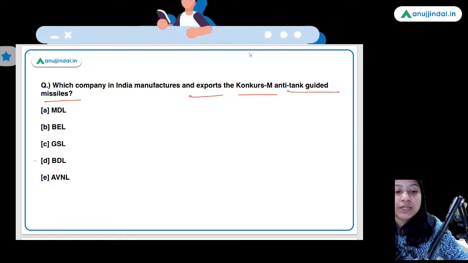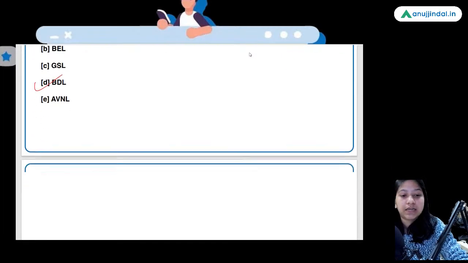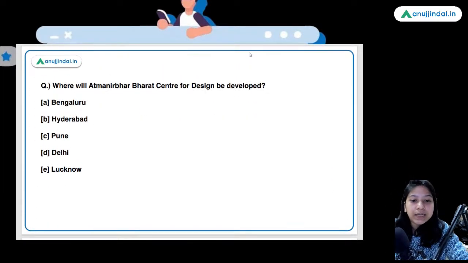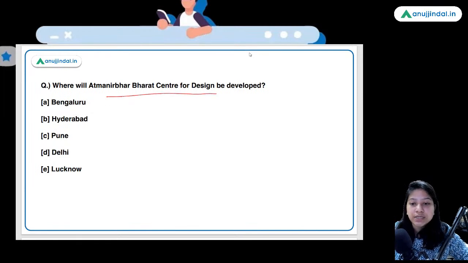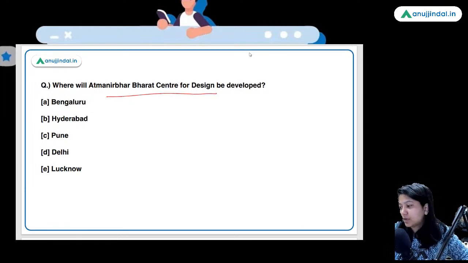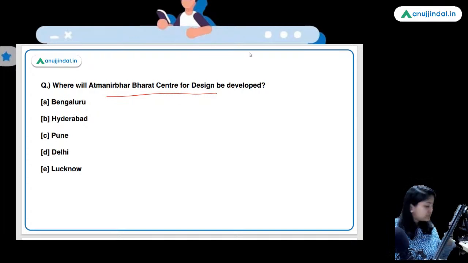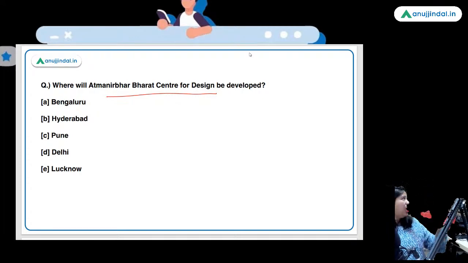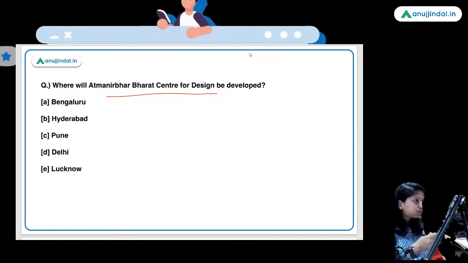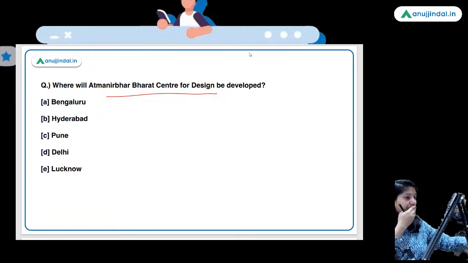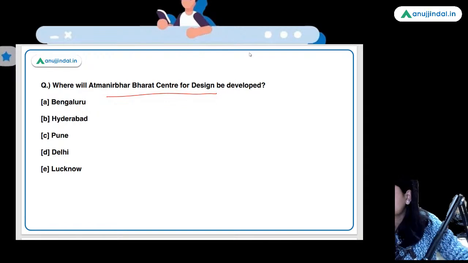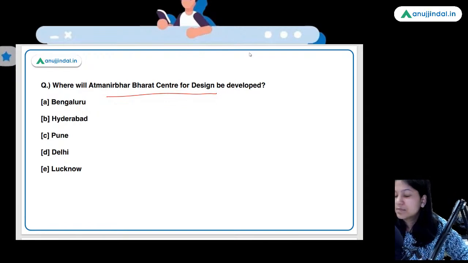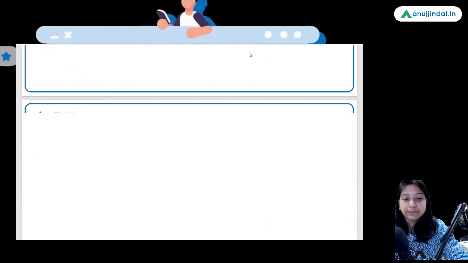So here guys, option D, Bharat Dynamics Limited is the right answer. Where will Atmanirbhar Bharat Center for Design be developed? So it will be developed in Delhi.